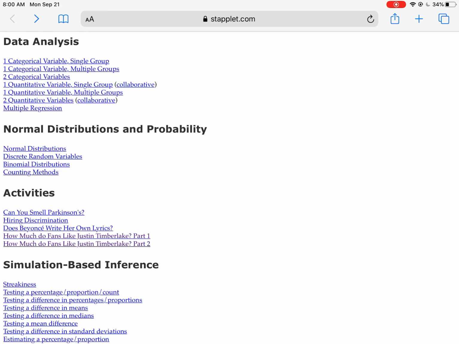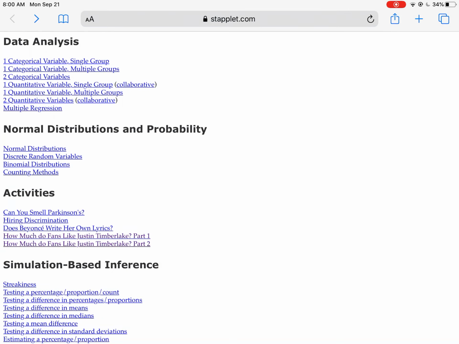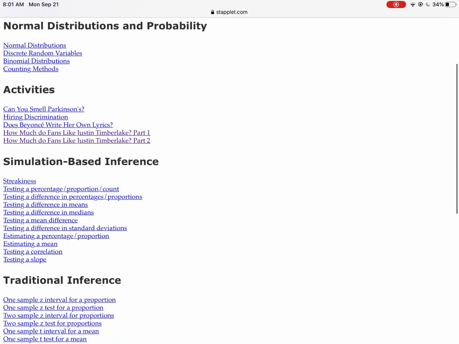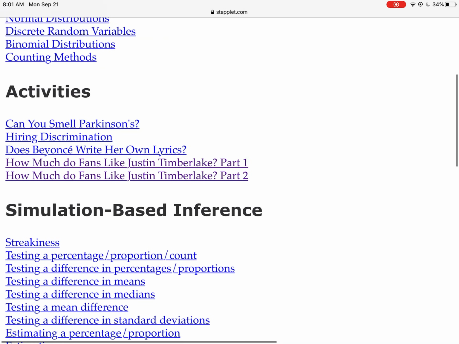Now, the worksheet, you can use some of it for this. I'd say use it for the reflection questions because you're actually going to be performing the samples using Staplet today. So you're going to be going to staplet.com, https://staplet.com, and go. You're going to scroll down. You see data analysis, normal distributions, and probability. We're going to be doing activities today. So we're going to go to How Much Do Fans Like Justin Timberlake, Part 1. You're going to click on this.